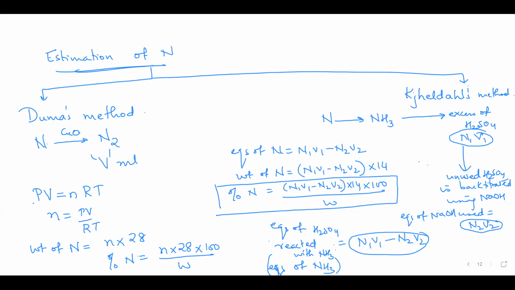Done, ma'am. हो गया सबका? Yes, ma'am. Okay. So estimation of nitrogen has been done. Carbon, hydrogen is already done. Now sulfur, halogen, phosphorus. उनका estimation बाकी है.